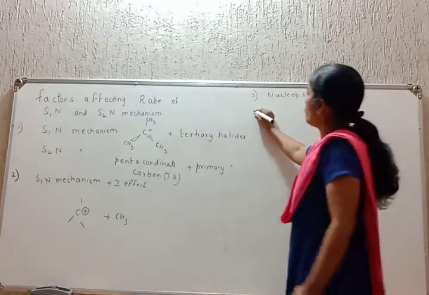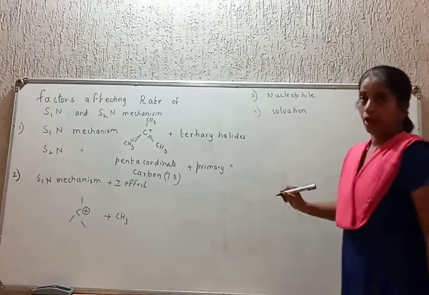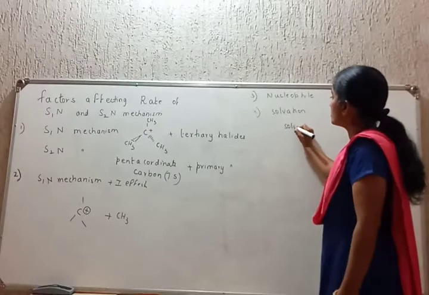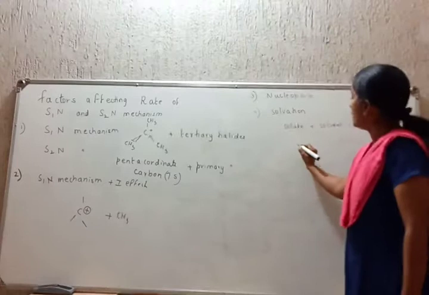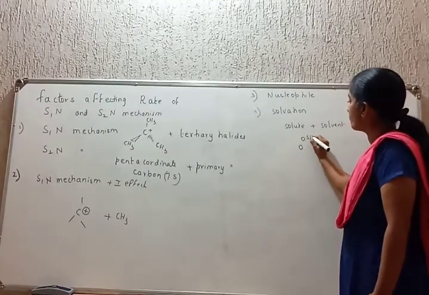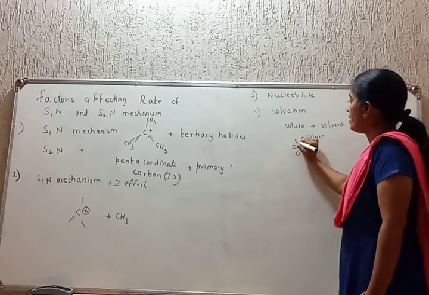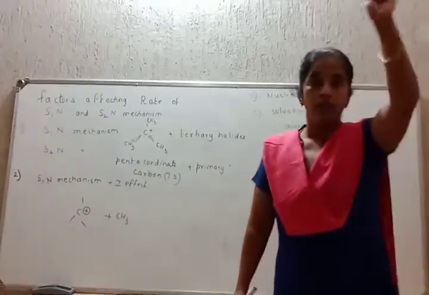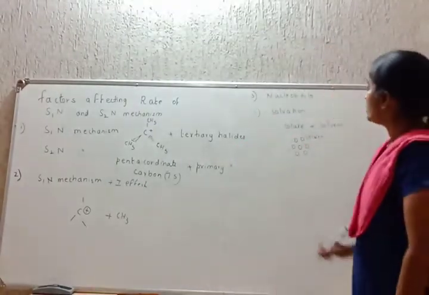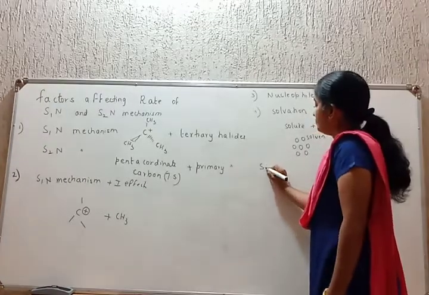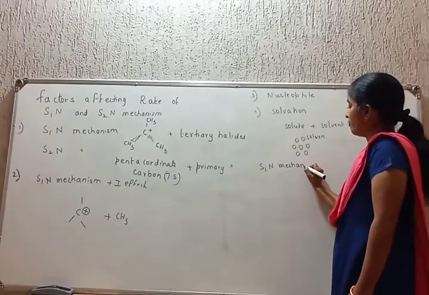Next property, fourth, is solvation. What does solvation mean? When the solute dissolves in the solvent, the solvent molecules align themselves around the ions of the solute. This is called solvation. Students, the speed of SN1 mechanism increases by solvation.